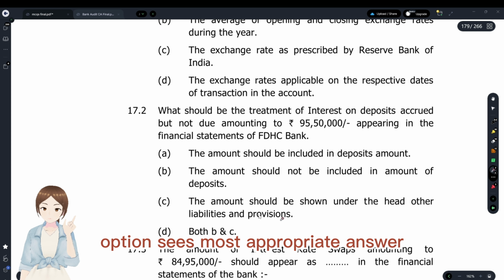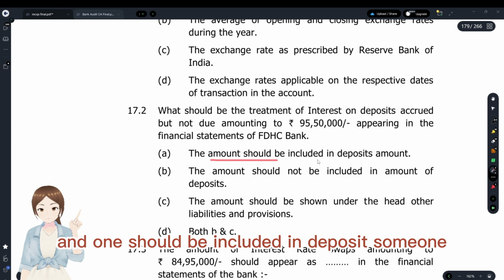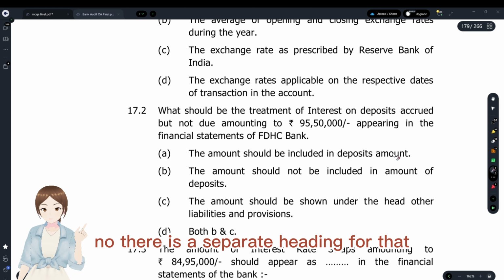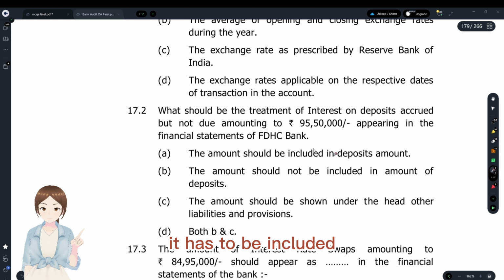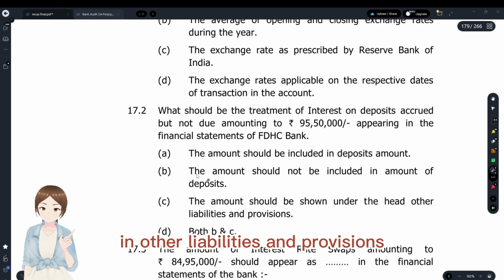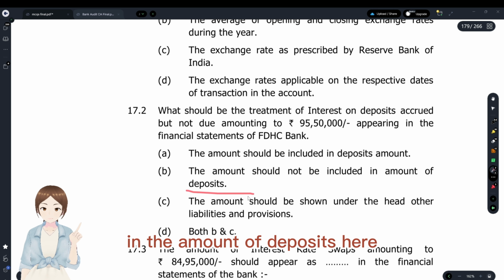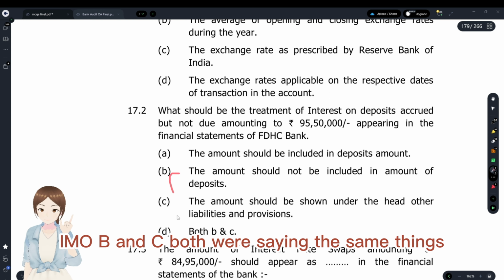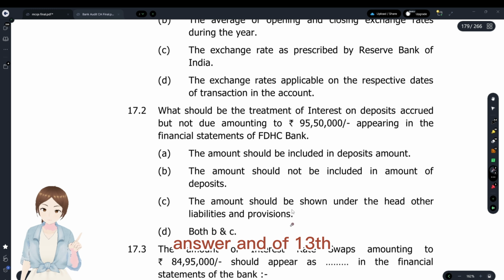Option C is most appropriate answer. We'll see other options. Amount should be included in deposits amount. No, there is a separate heading for that. It has to be included in other liabilities and provisions. The amount should not be included in the amount of deposits. Yes, I think B and C both were saying the same thing. So option D is most appropriate answer.